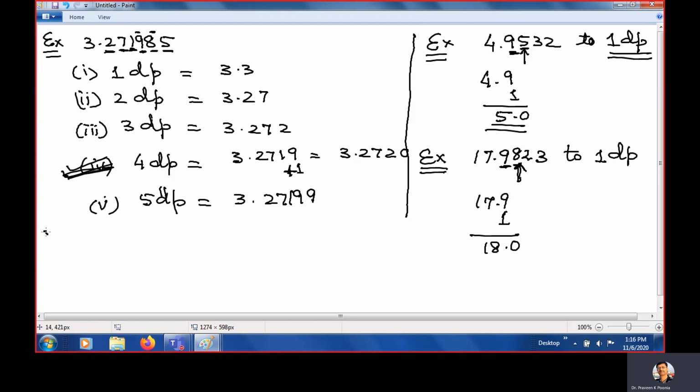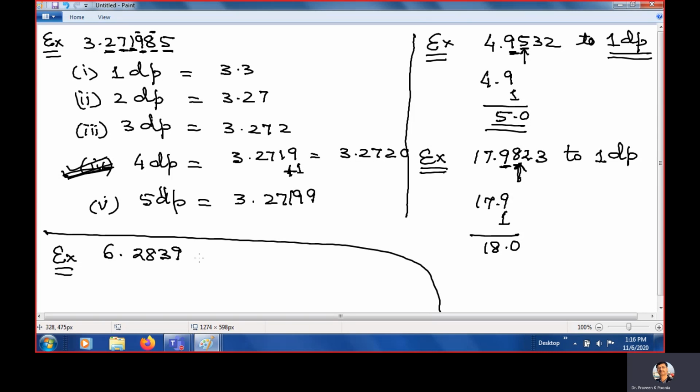Clear? One more example given in your book we can take, say 6.2839. We are taking 3 decimal places, and 3 decimal places means what? Oh, not 3 decimal places, we will take 2 decimal places. With 2 decimal places, we will look here.